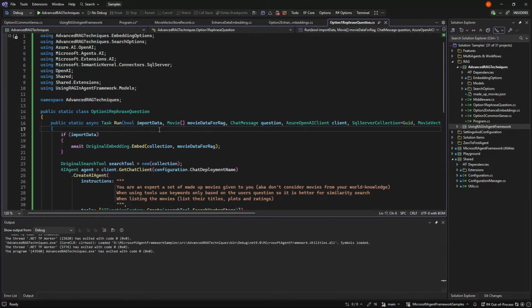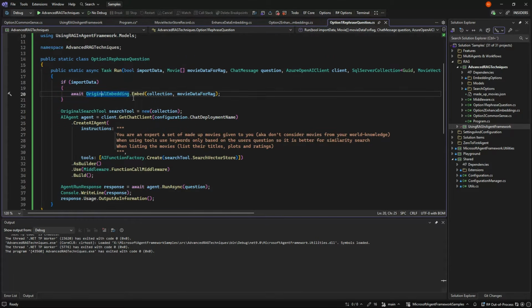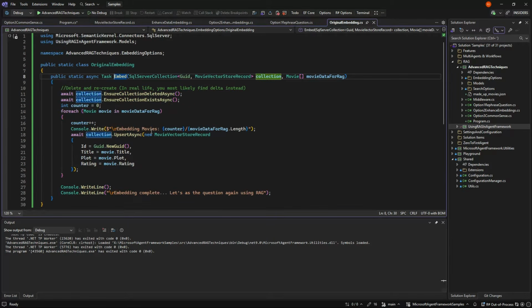So in this case, we're doing some fairly simple things. We're doing the original embedding like before, but the only thing we're doing differently is we are deleting the collection and adding it again, because now we have persistent data. But otherwise, this is exactly the same as the original example.